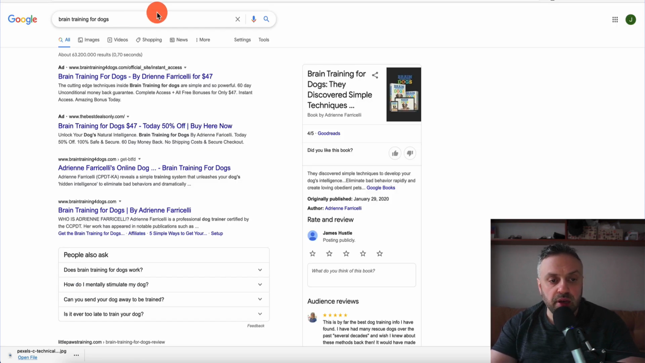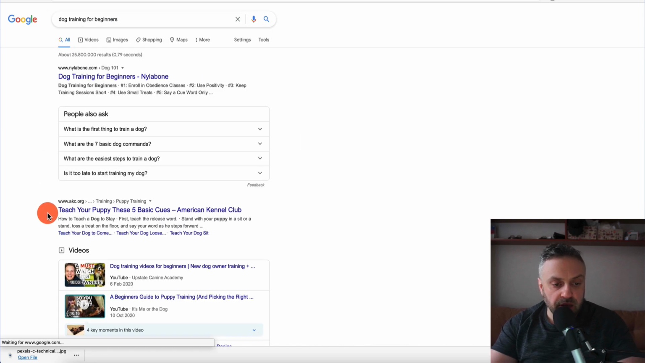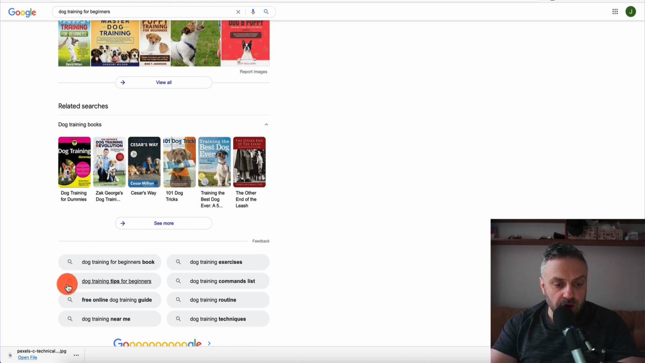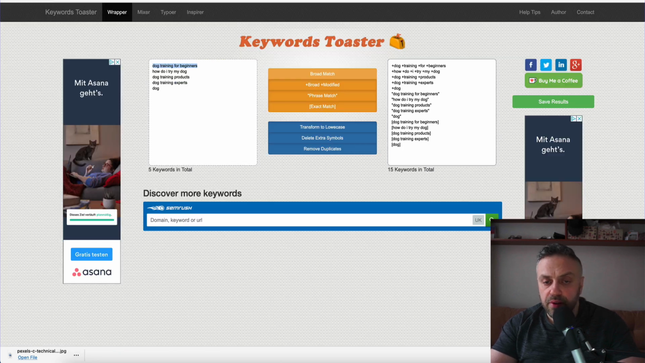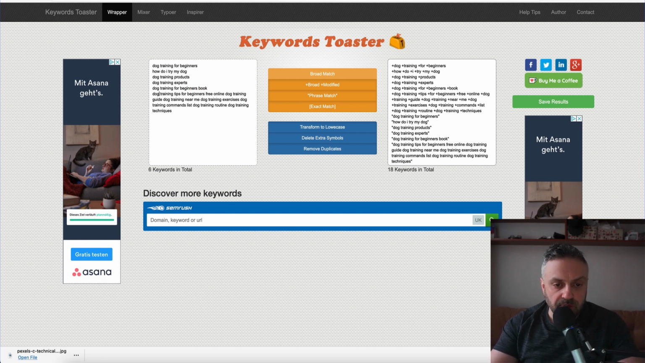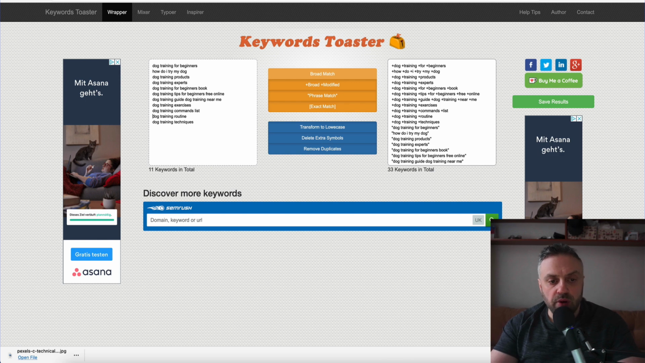So we're gonna paste this search phrase here, and let's see what Google suggests. We're gonna scroll down, and there it is. Dog training tips for beginners. What I'm gonna do is I'm gonna select all of this, and then we're gonna filter it on this tool. And so here are the keywords that Google suggested. Let's quickly fix it up. We are gonna do dog training near me, dog training exercises, dog training commands. Okay, dog training.